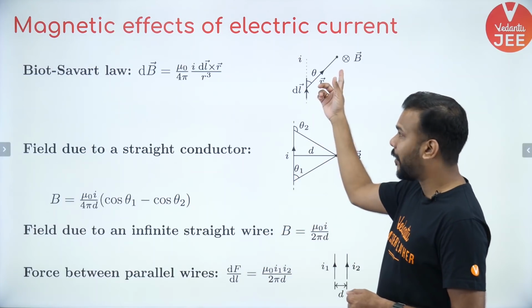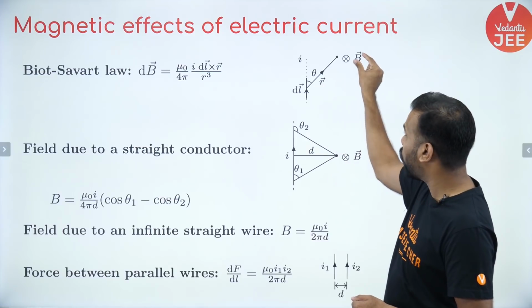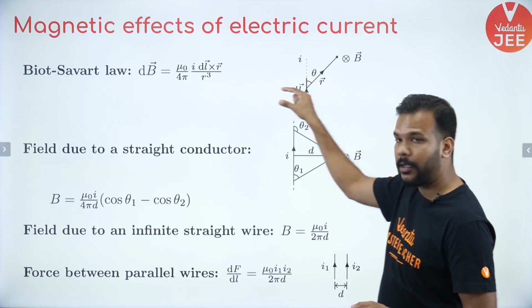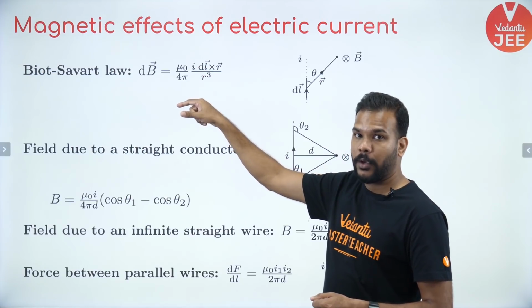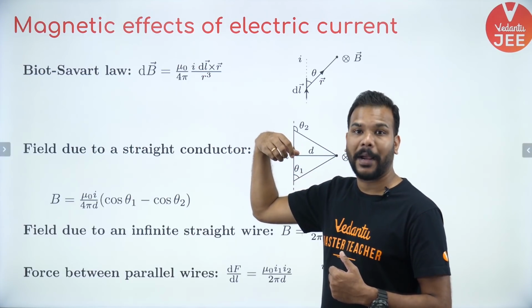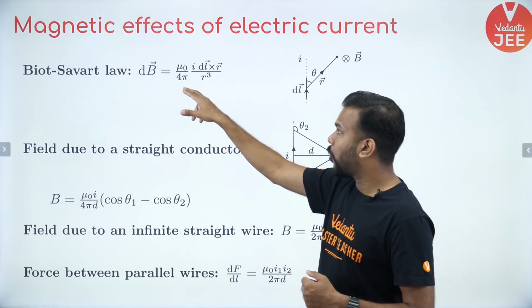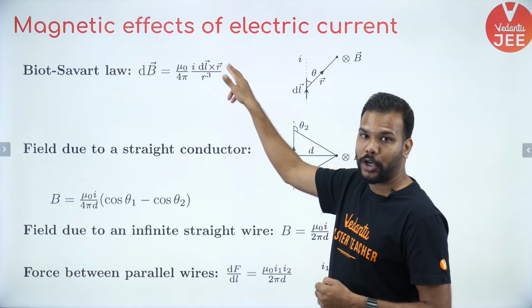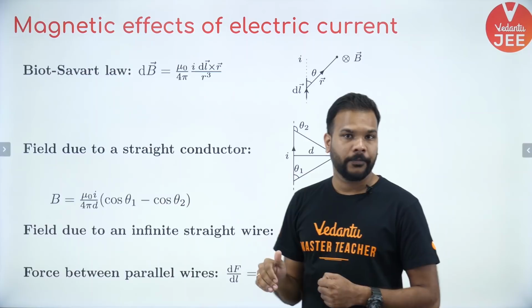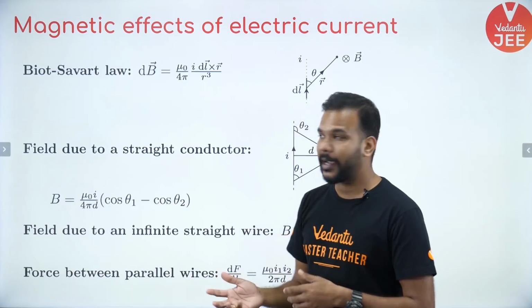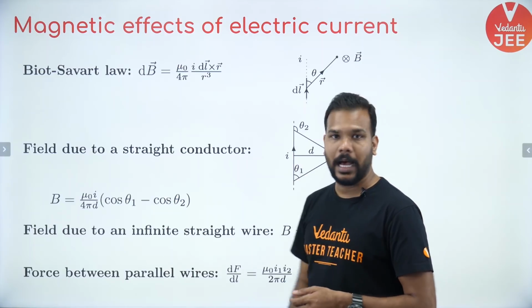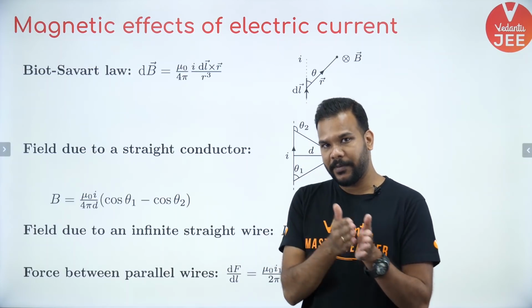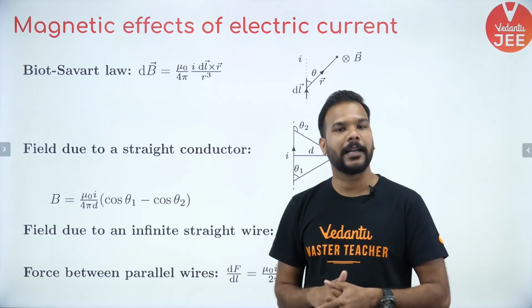So we calculate the small magnetic field due to the small element by the formula mu naught upon 4 pi, whose value is 10 to the power minus 7, times I dl cross r by r cube. It can also be written in terms of magnitude as mu naught upon 4 pi I dl sin theta by r cube, where r is the distance between the element and the point where you are interested in calculating the magnetic field.